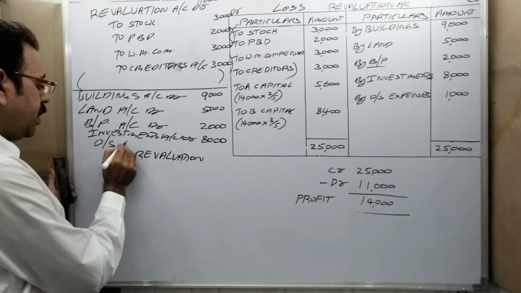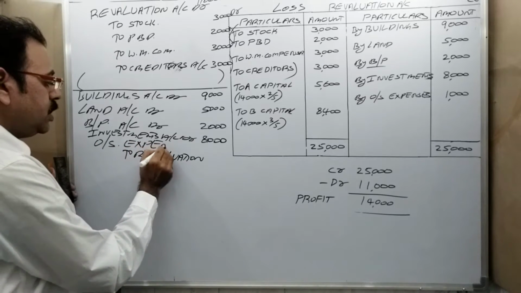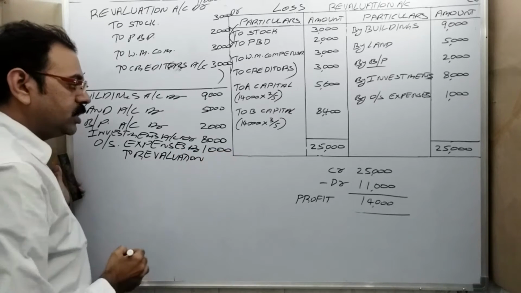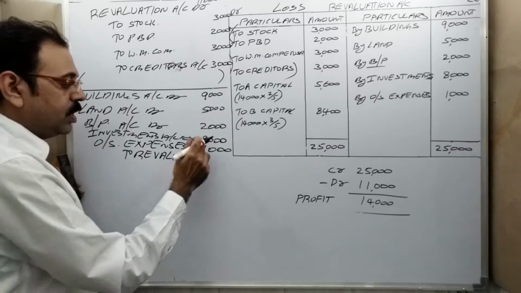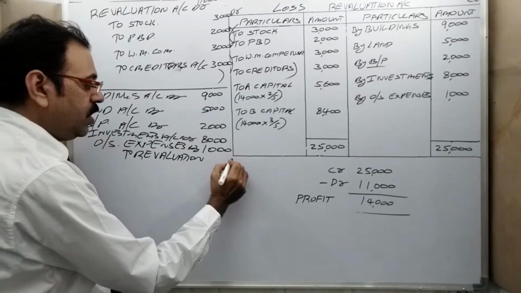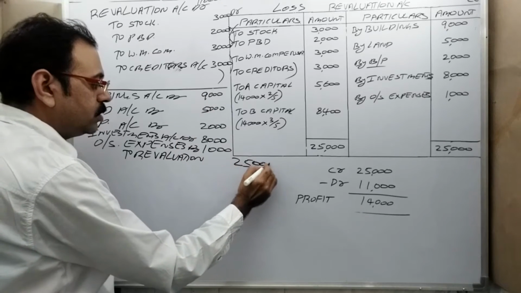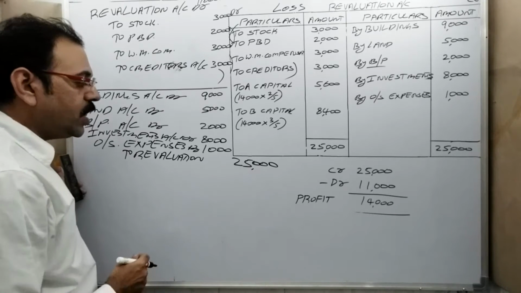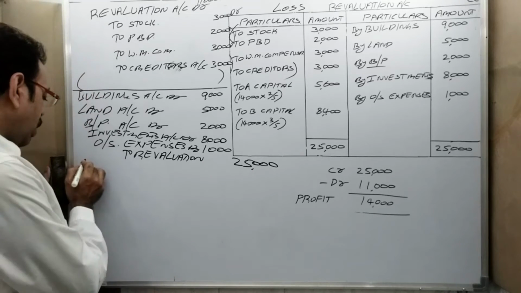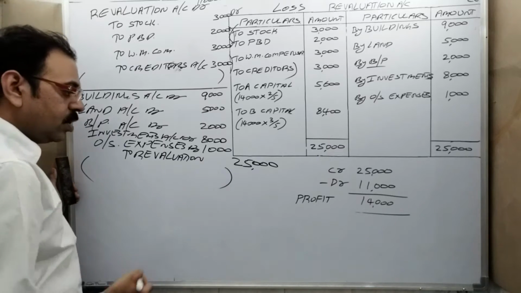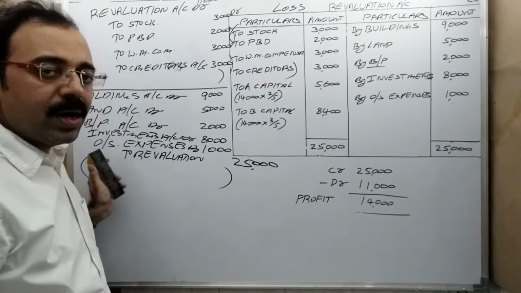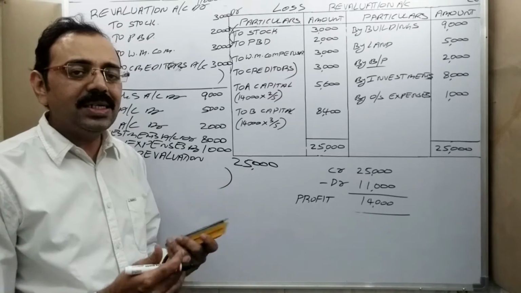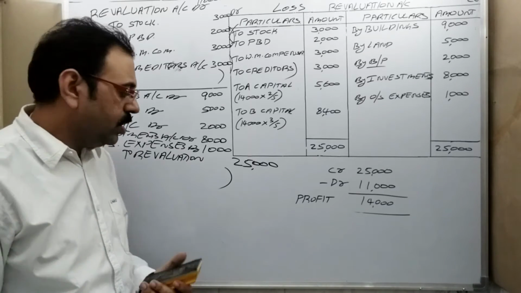And outstanding expenses account debtor 1000 rupees. Now add them. Total will be 25,000 rupees. For revaluation account, write down that 25,000. Now, what is the narration here? Being the profit in revaluation of assets and liabilities.